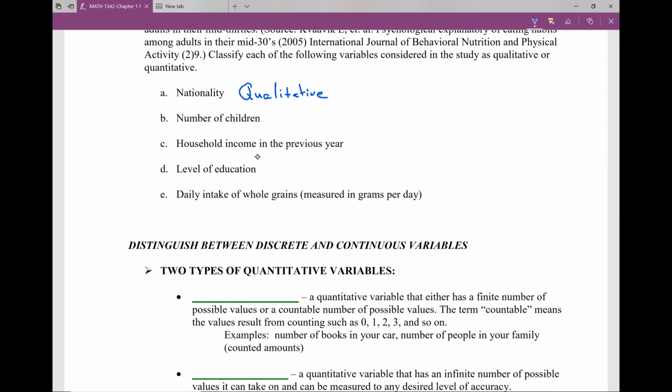Now, number of children is a number. Do we look at, well, this person has 3 more children. This person has no children. This person has 2 less children. On average, the class has 2 children each. Yes, we do. So this is actually a quantitative number.